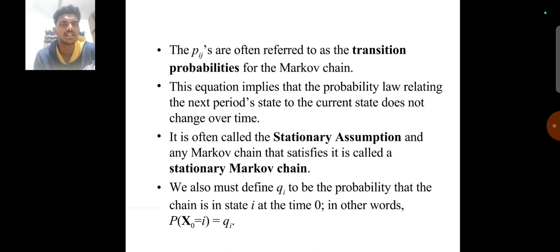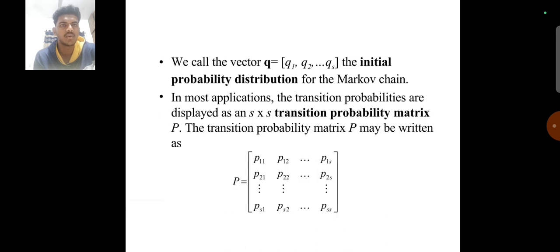This equation implies that the probability law relating the next period's state to the current state does not change over time. It is often called the stationary assumption, and any Markov chain that satisfies it is called a stationary Markov chain. We also must define qi to be the probability that the chain is in state i at time 0. In other words, P(X_0 = i) = qi. We call the vector q = (q1, q2, ..., qs) the initial probability distribution for the Markov chain.